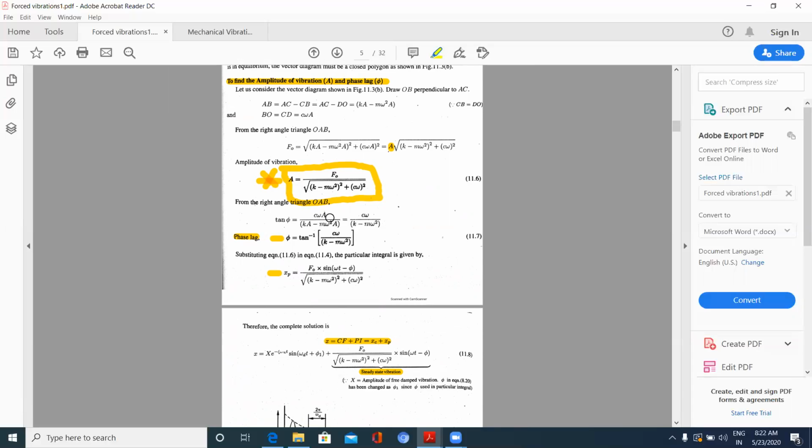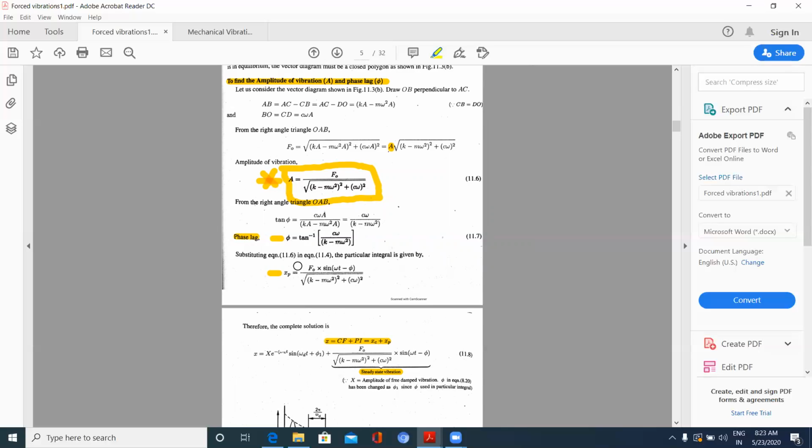Taking some trigonometry, tan phi value I will be getting C omega by K minus M omega square, or phi is equal to tan inverse C omega by K minus M omega square. This is the phase lag or phase difference between the displacement and the force applied. This point is also being asked repeatedly in competitive exams.